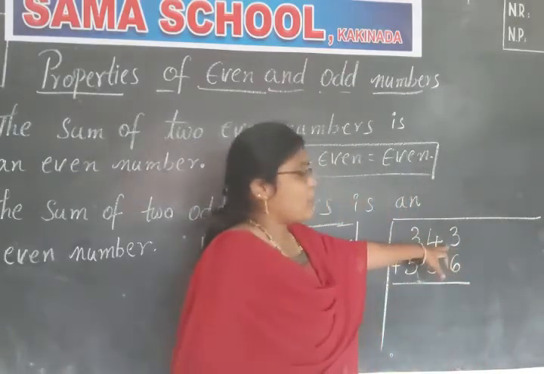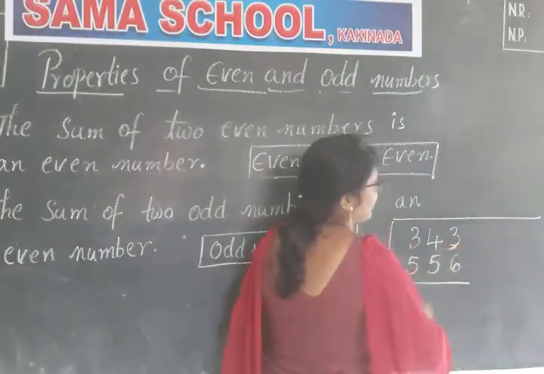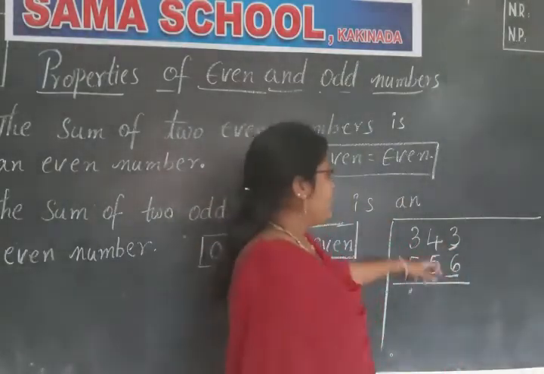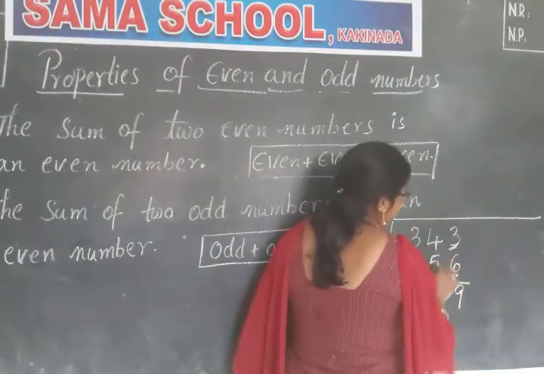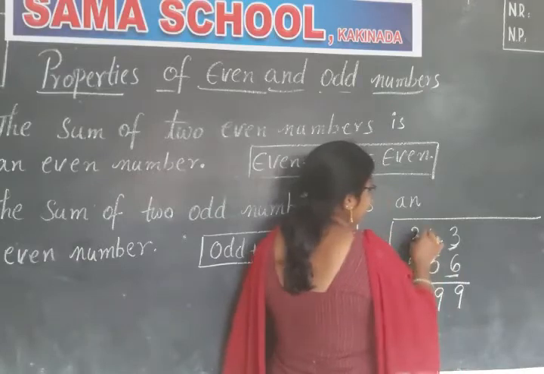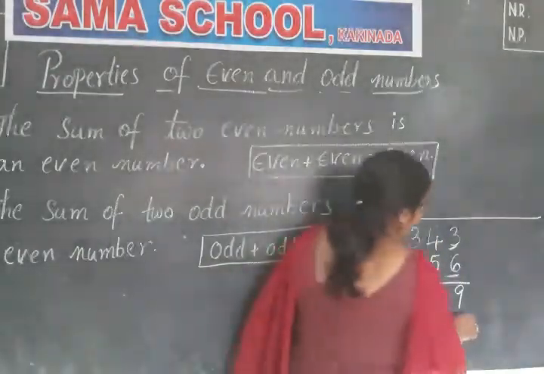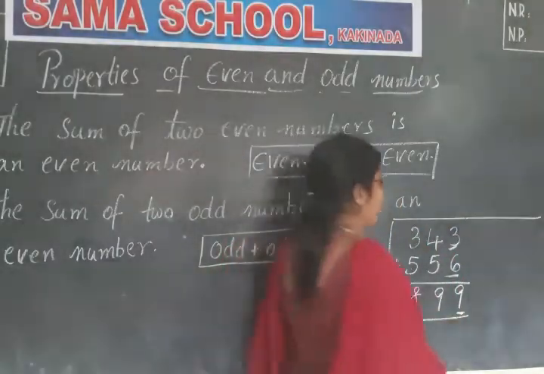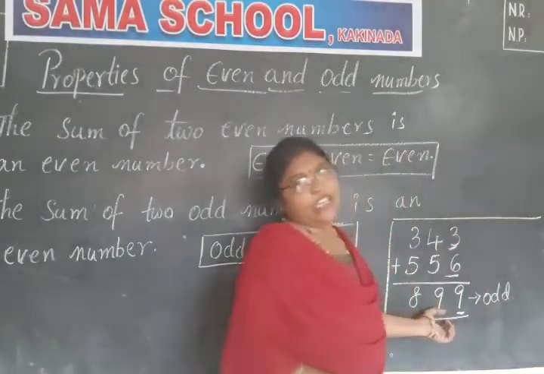See, this is odd and this is even. In the ones place, here 3 is an odd number and 6 is an even number, right? So add these two. 3 plus 6 is 9. 4 plus 5 is 9 again. 3 plus 5 is 8. Come on, check the ones place. Is it 9, which is odd? So 899 is an odd number.